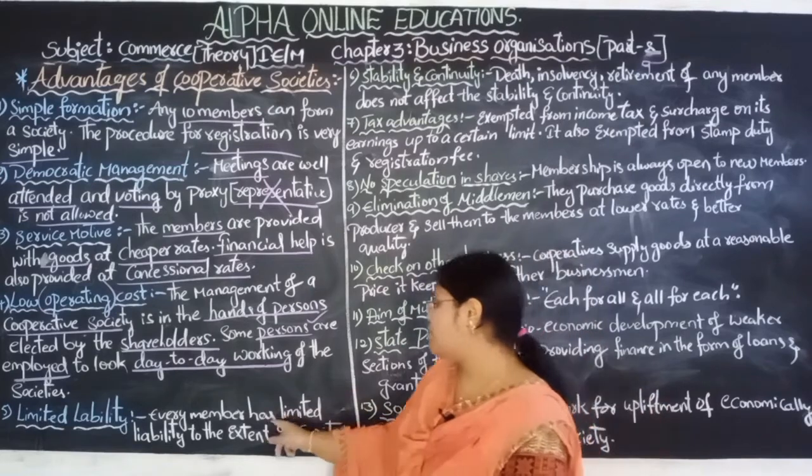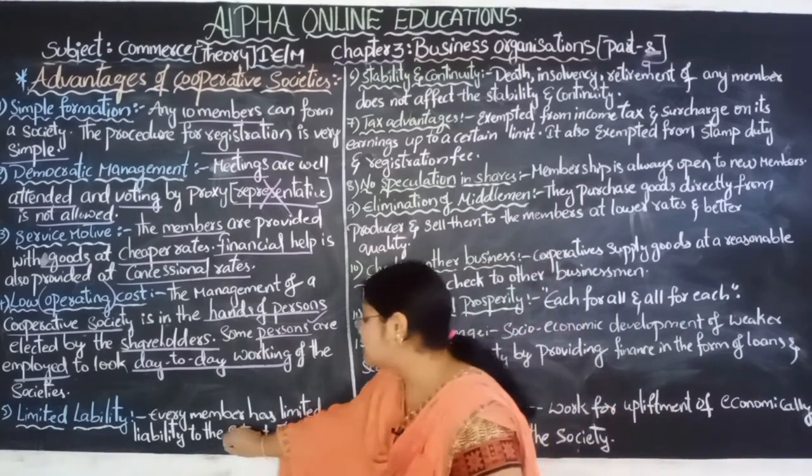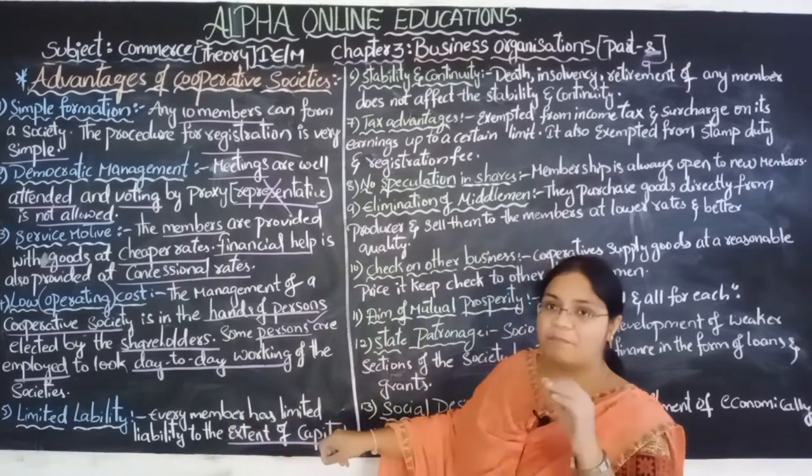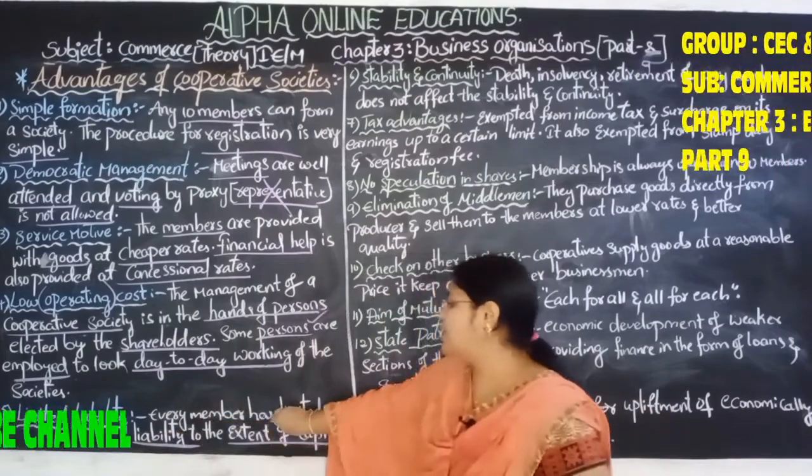So every member has a limited liability to the extent of their capital. Whatever capital they bring, up to that only they have the liability. They have very limited liability.